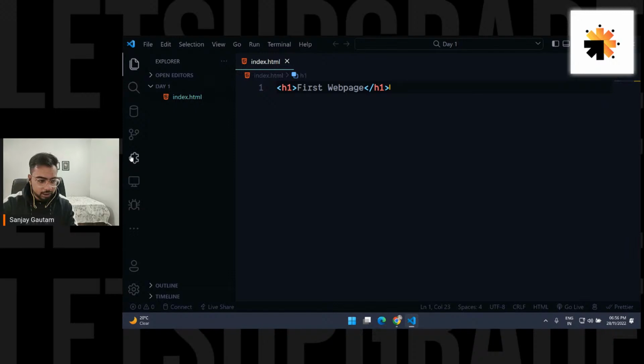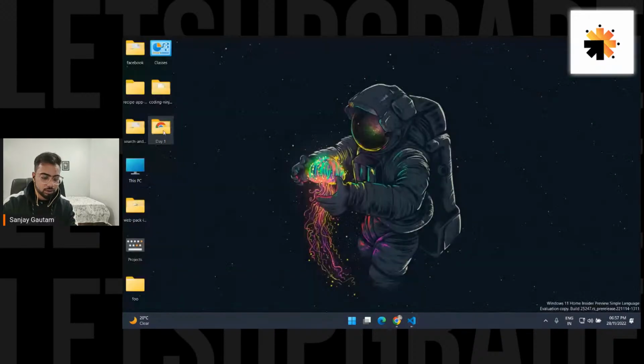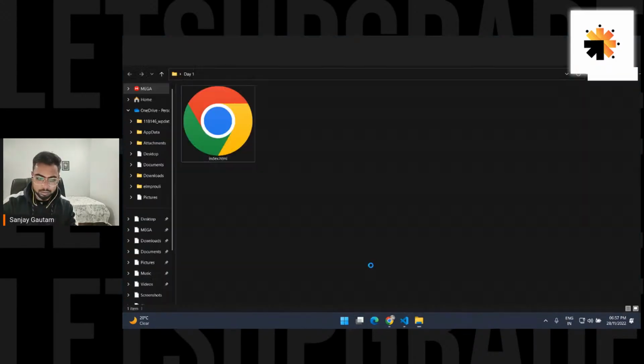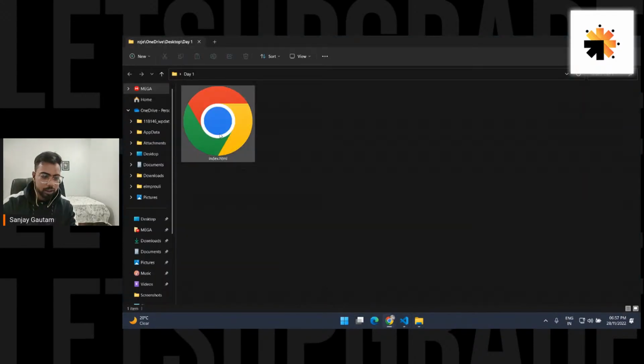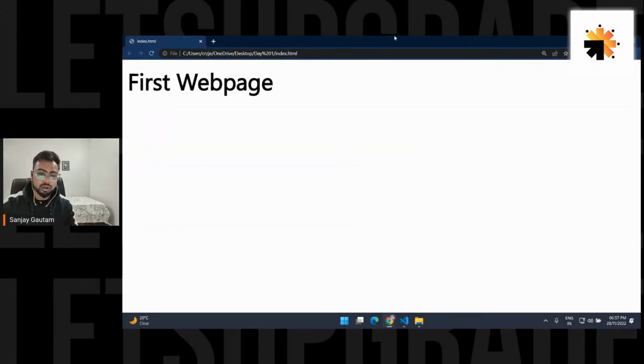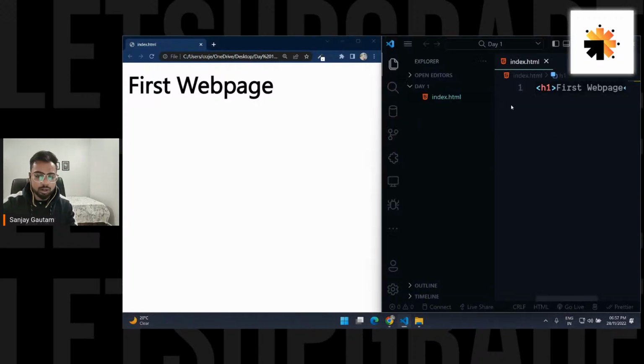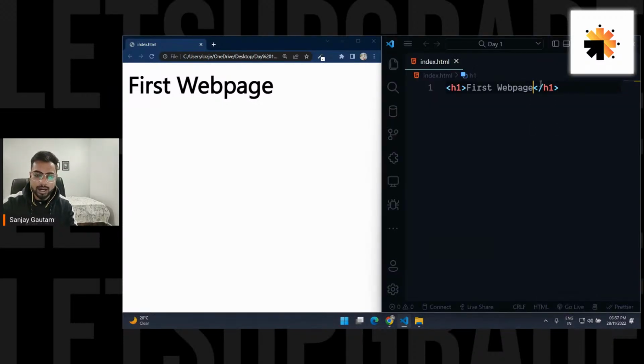And now you can go here. So here you will see an icon, and we call it extensions. So just be careful in this part. What you can do, you can literally double click on this file. So let it just open. Okay, and you can just double click on this file to open this web page. But this is not what I'm going to do, because the problem is every time I'm going to make any change, so suppose if I add an emoji here like this, I basically have to refresh here. So that is not what I want.